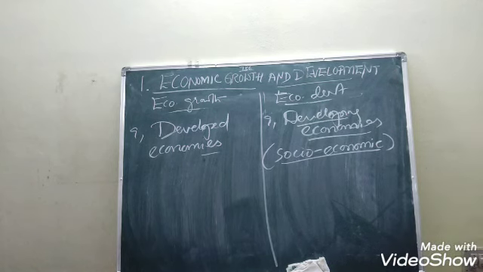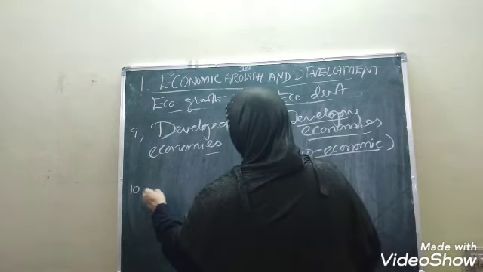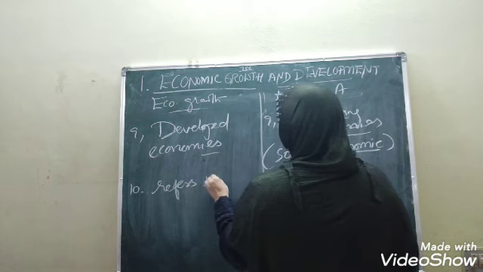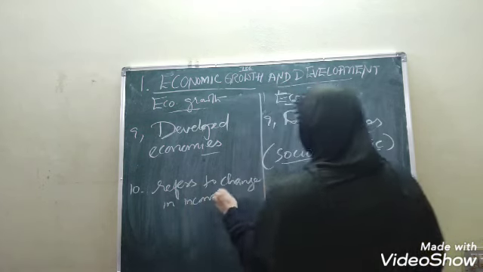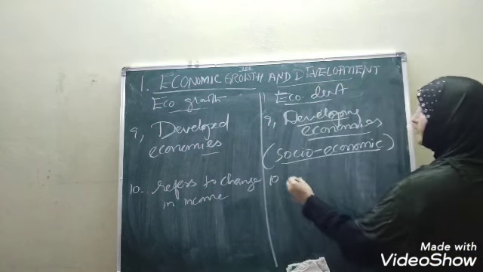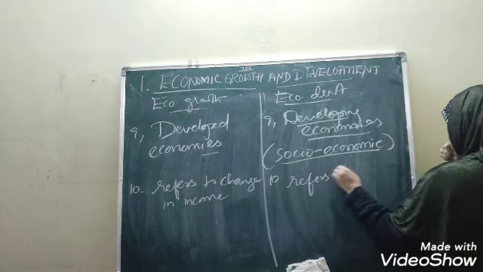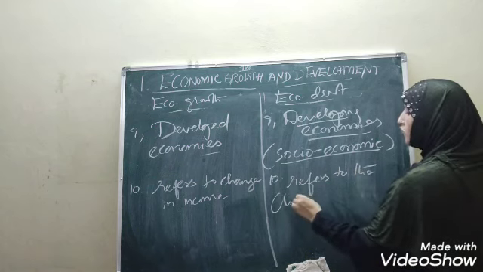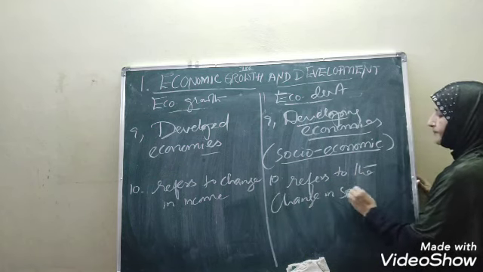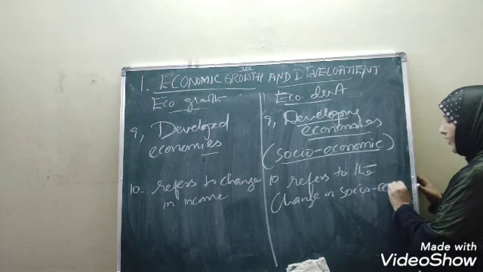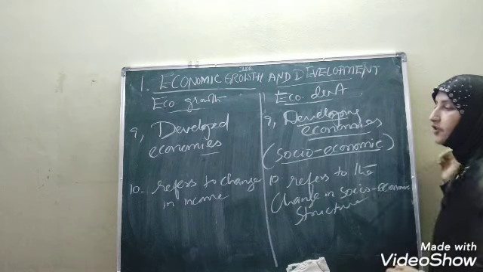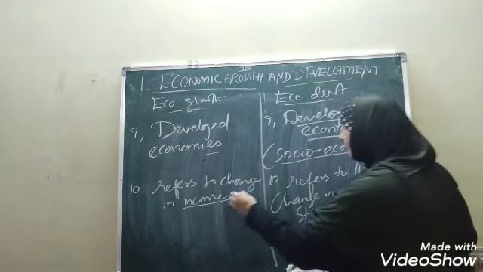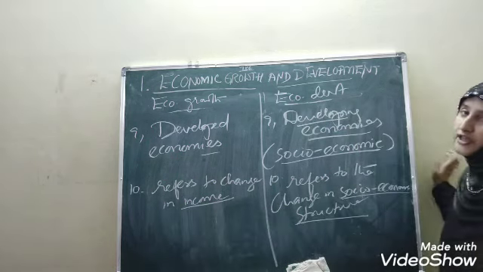Then what are the other things we can find? The last point is that growth refers to the change in income. Development is quite the opposite: it refers to the change in the socio-economic structure. I hope it is very clear, children. Here just income is changing; there the complete society and economy are changing.